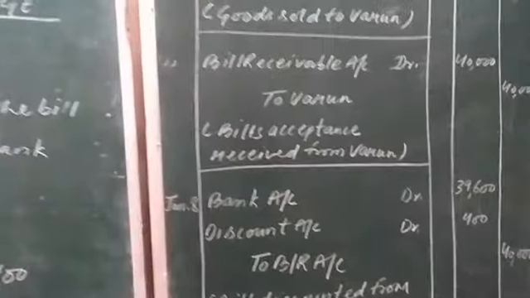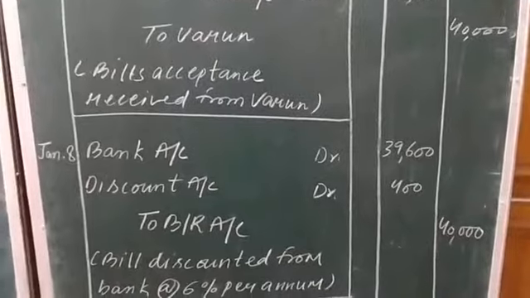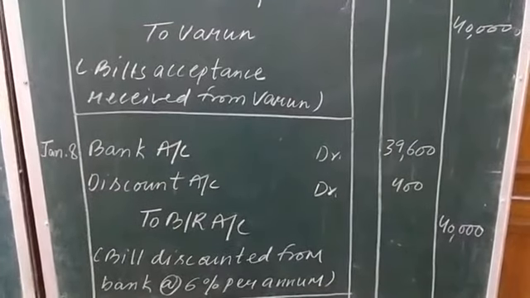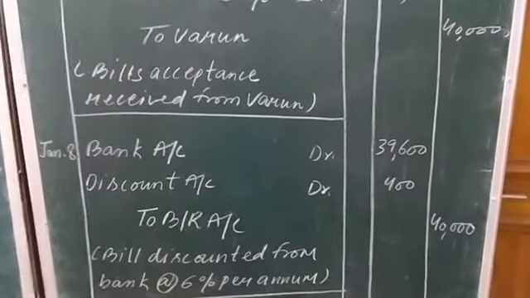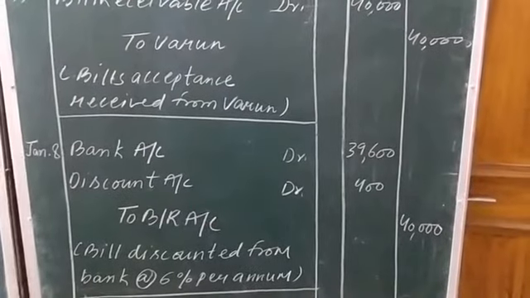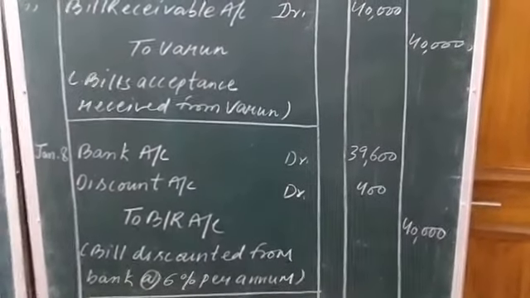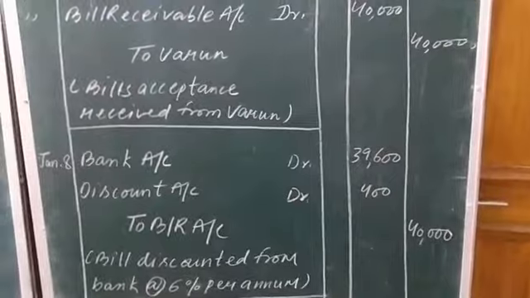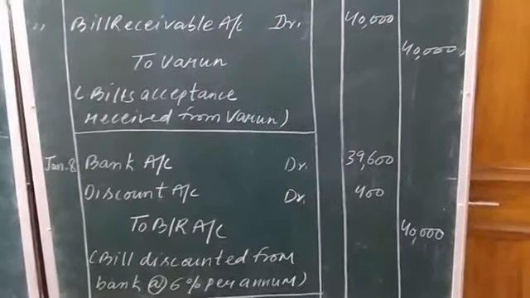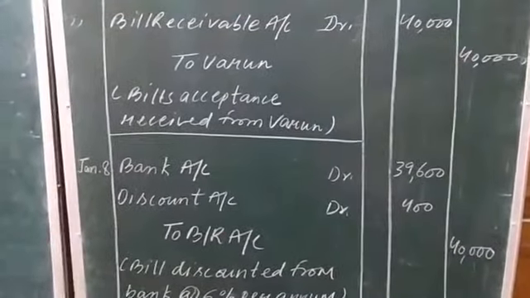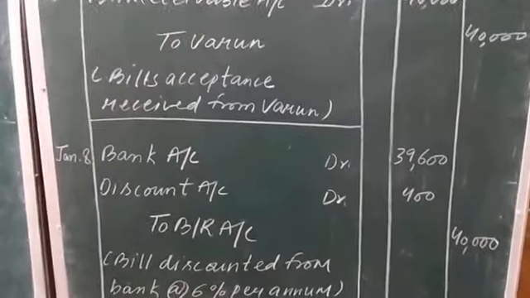Okay, see it. Bank account debit 40,000 minus 400, the discounting amount. 39,600 will be the amount which will be handed over to Darshan by bank after deducting 400 rupees as discounting charges by bank.